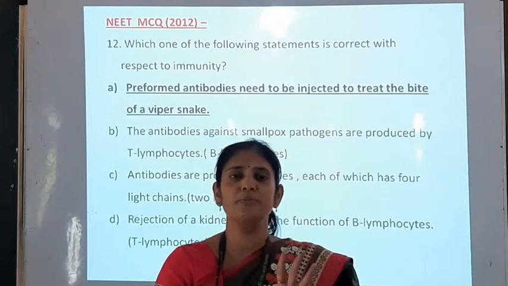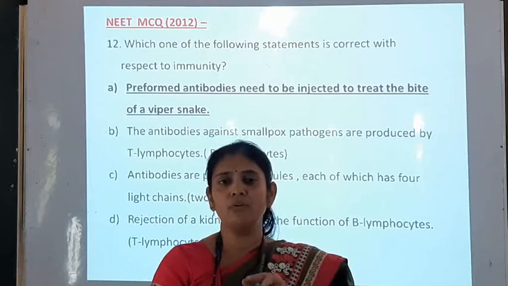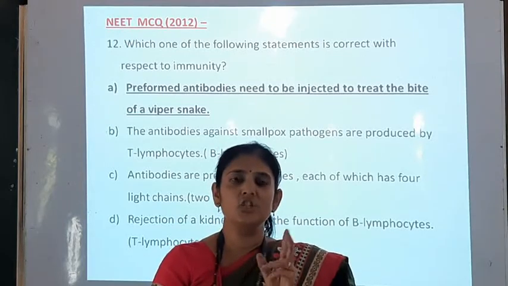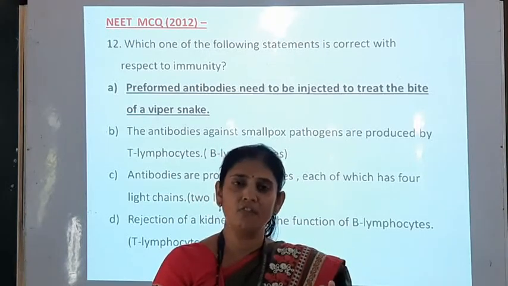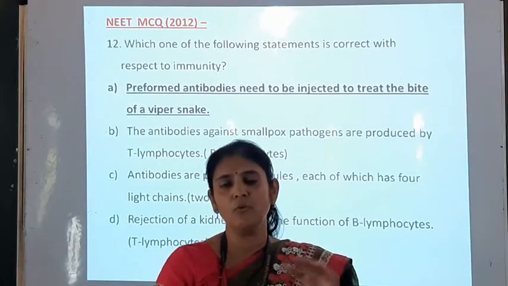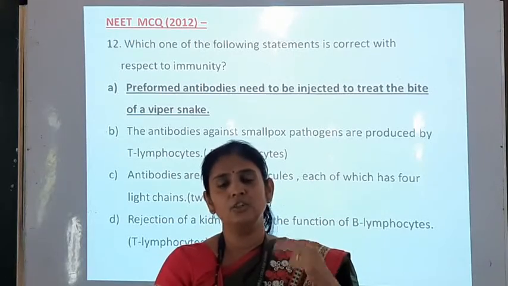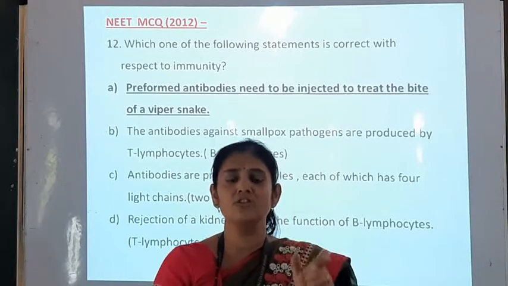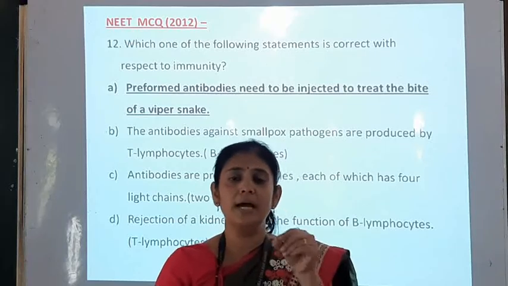Out of these 4 polypeptide chains, 2 are heavy and 2 are light, and therefore it is represented as H2L2. Each chain shows 2 regions. One is the constant region and second is the variable region. The constant region remains the same in these 4 chains, but the variable region shows changes in its structure, and this variable region is also known as the antigen binding site, or it is also called a paratope.